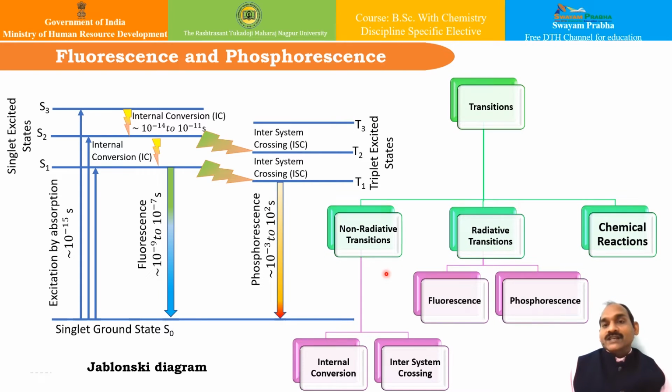Since the singlet state returns quickly back to the ground state, the probability of photochemical reaction is more in the triplet state, which is comparatively a slower state. Therefore most photochemical reactions occur through the triplet excited state and not the singlet excited state. You can see over here this particular part of chemical reaction. This is very important, and this leads to one of the important aspects, chemiluminescence, that we are going to see in this photochemistry part.